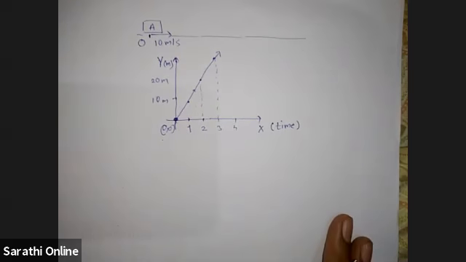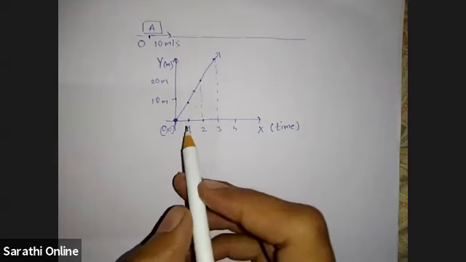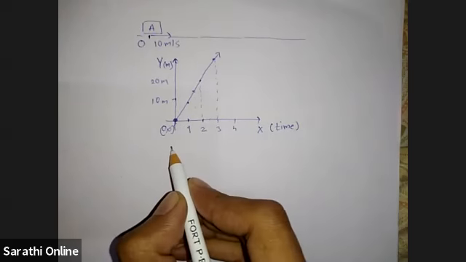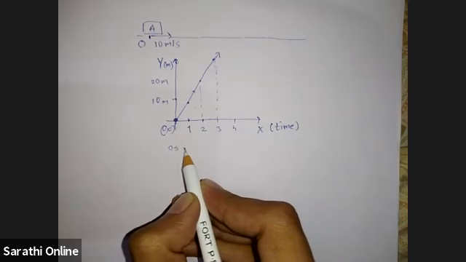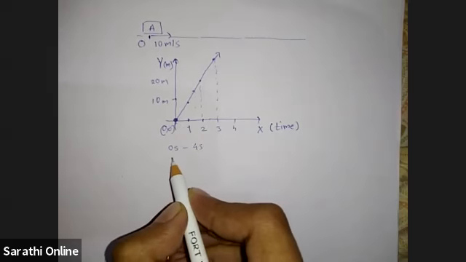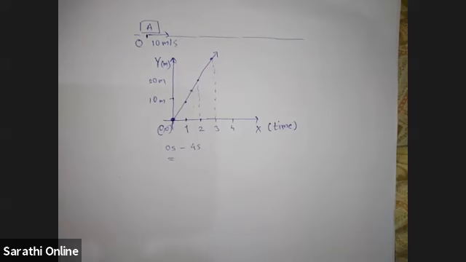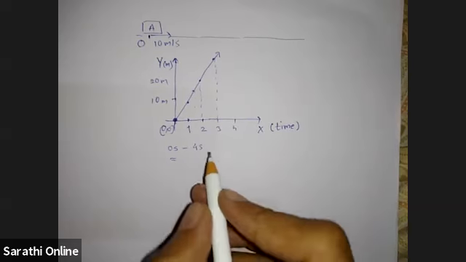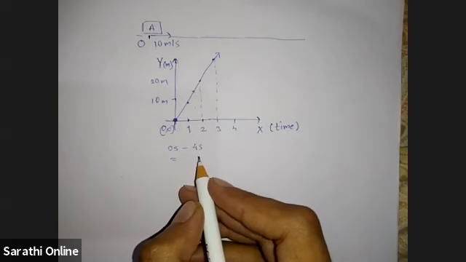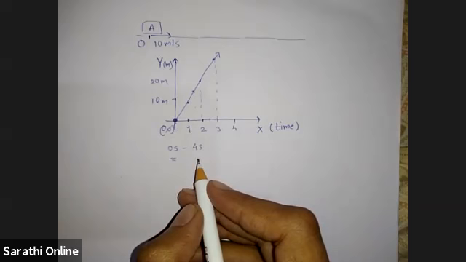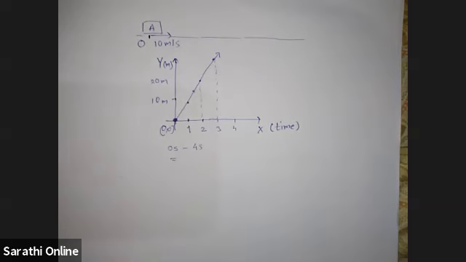Now, can you tell what is the average speed of this car in the interval 0 seconds to 4 seconds? Sir, 4 meter per second. What you said, 4 meter per second? How?